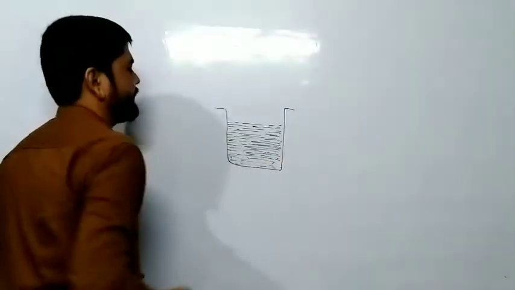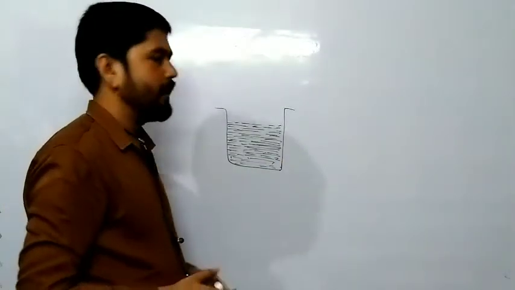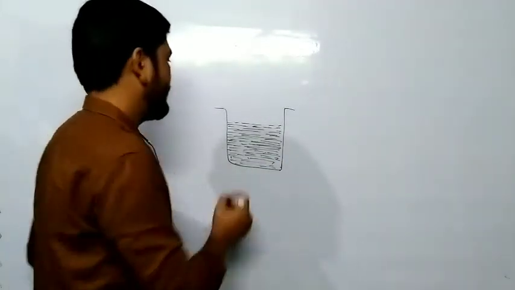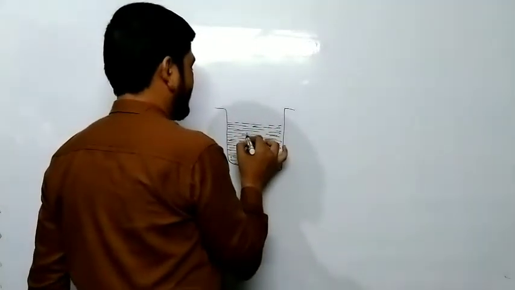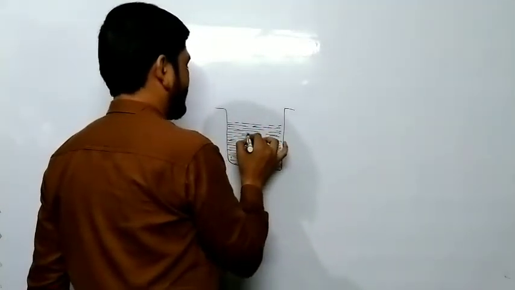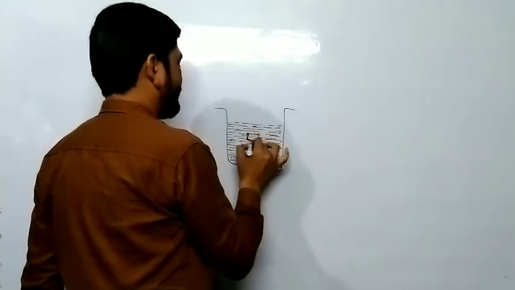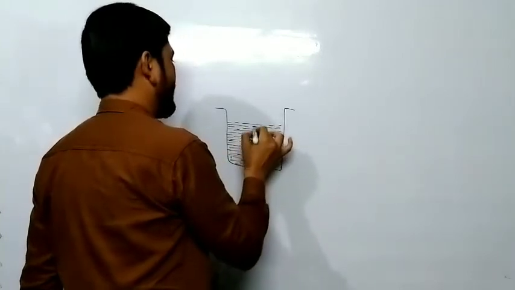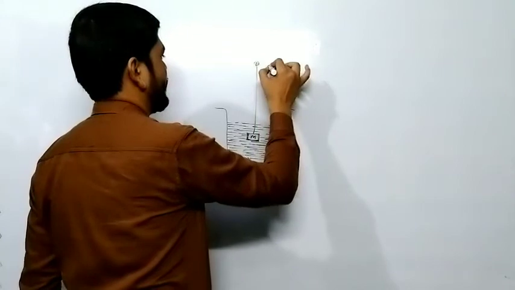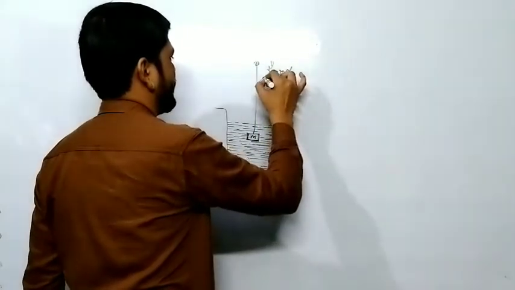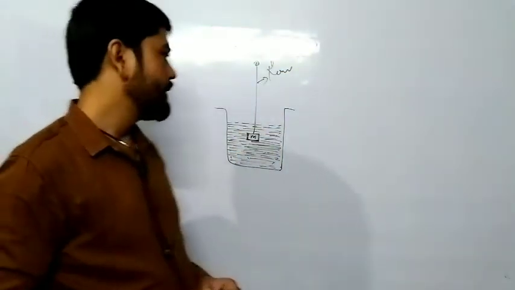Now see here, there is a container and an object of mass m inside it, hanging from a rope.